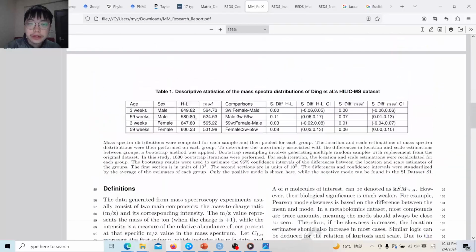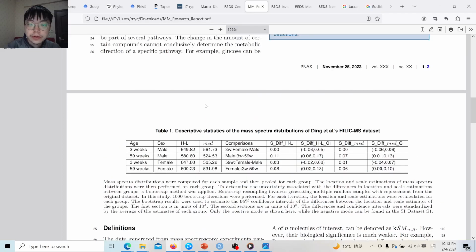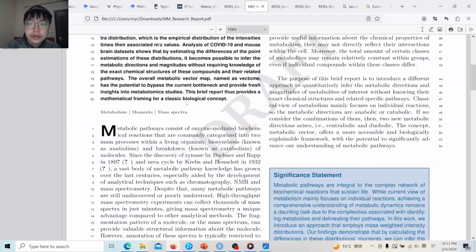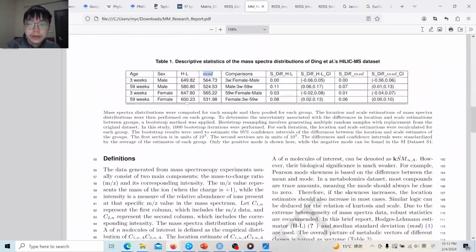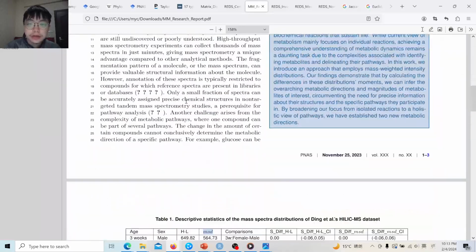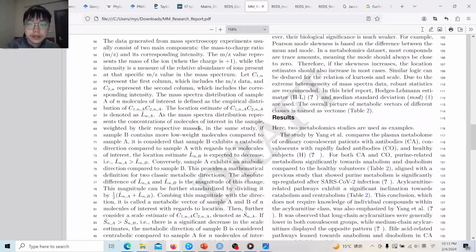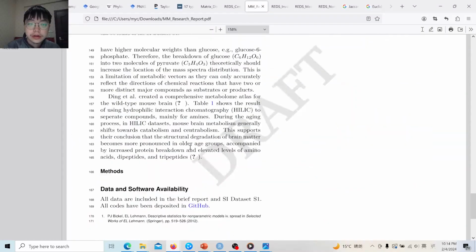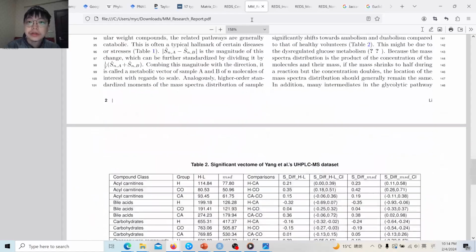and then using a location or scale estimator. Here we use the Hodges-Lehmann estimator, since it is the optimal non-parametric robust mean estimator, or median standard deviation, proposed by Bickel and Lehmann, and it has the same breakdown point as the Hodges-Lehmann estimator. In this way, it is possible to infer the metabolic direction even without knowing the underlying structure of the mass spectra in the mass spectra data set, and we show that this way is pretty valid, and the result coincides with previous research.